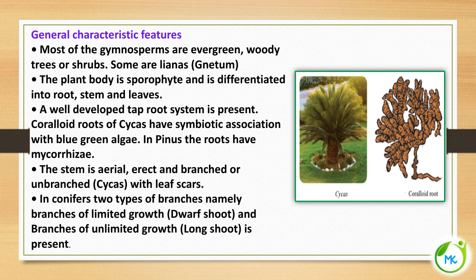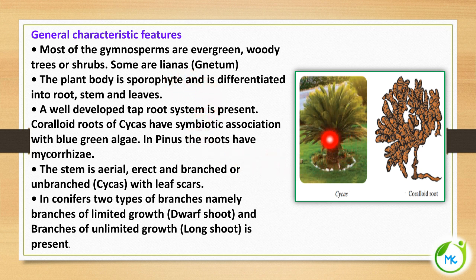Let's see the general characteristic features of gymnosperms. Most of the gymnosperms are evergreen. They are woody; they can be trees or shrubs. Some are lianas. Lianas are a kind of climber or vine. A liana is a long stem woody vine, rooted in soil at the ground level, and it uses trees for support.